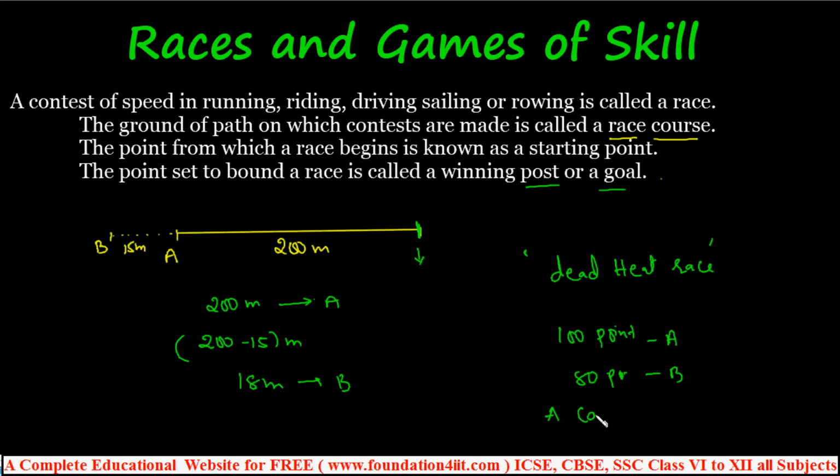The meaning of this sentence, A can give B 20 points, is that A is getting 100 points and B is getting only 80 points. And these are the simple definitions.